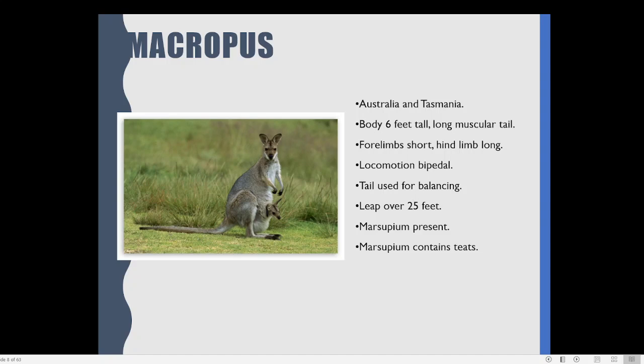They also produce live young ones, but these babies are very small, maybe 1 inch in size. Such a very minute baby will enter into this abdominal pouch. In the abdominal pouch, it will be well protected from the external environment. The temperature will be maintained in a comfortable way, and there will be milk glands and nipples, and babies will be sucking the milk from the body of the mother. This is the mechanism by which these animals are living.